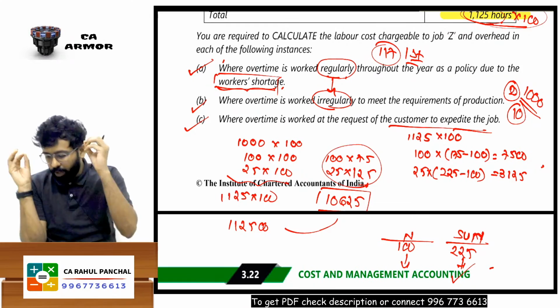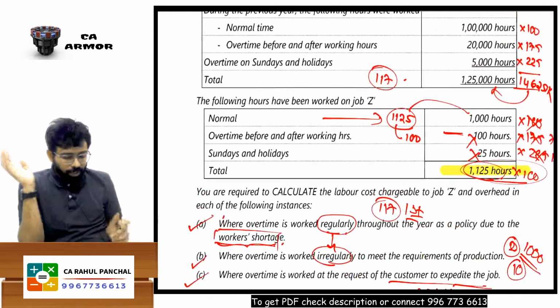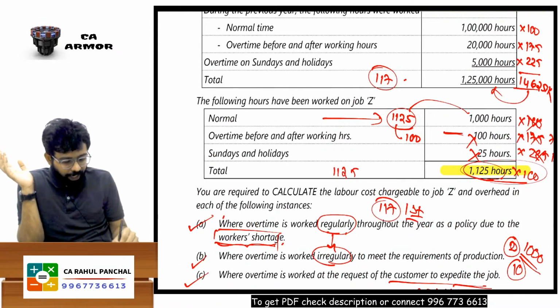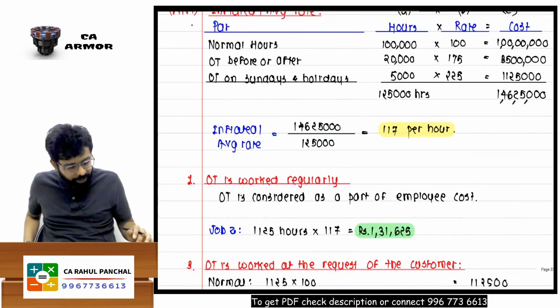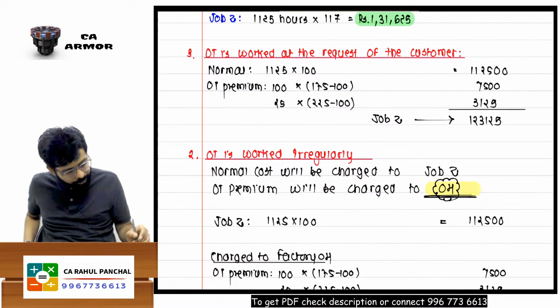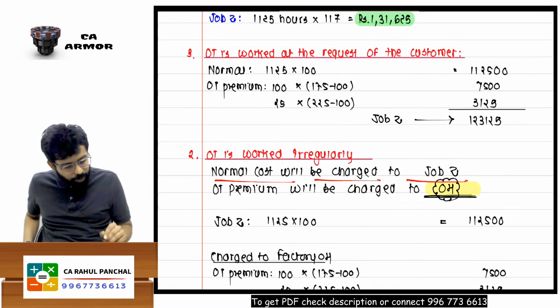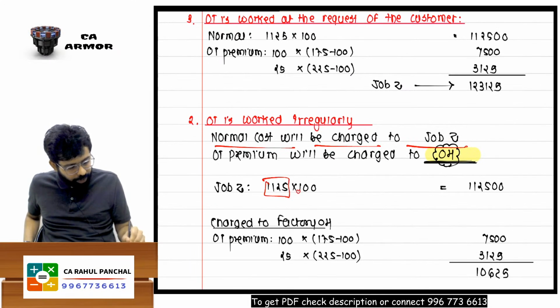You can recover only the normal cost from the customer, that is, job Z has taken 1125 hours into 100 only. That much can be recovered from the customer and added to the product, that is 1125. Normal cost will be charged to job Z, that is 1125 into 100.